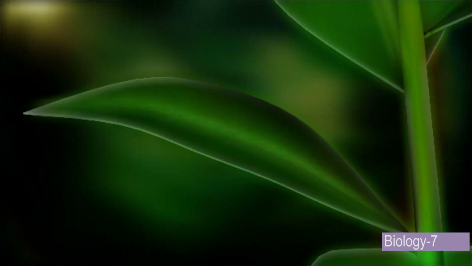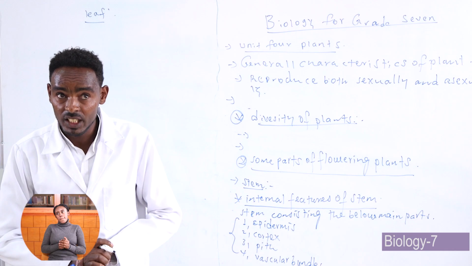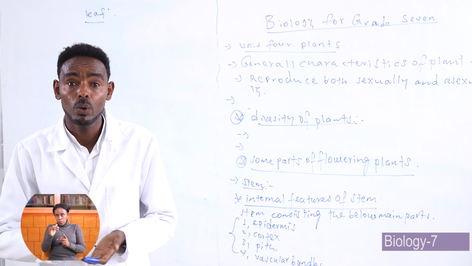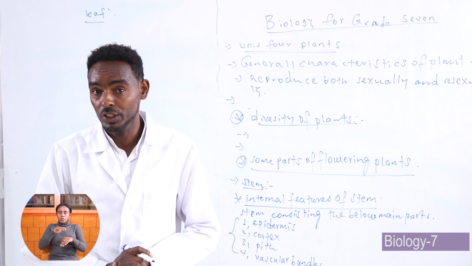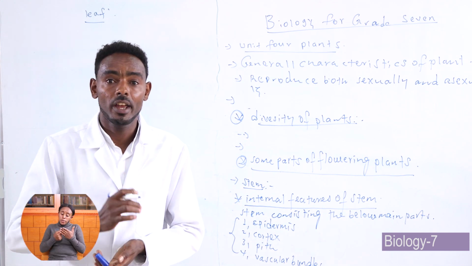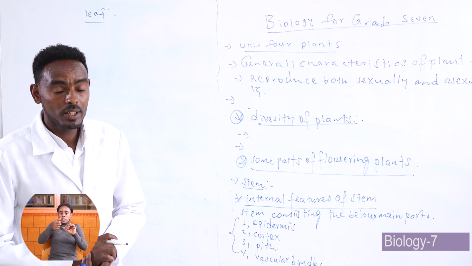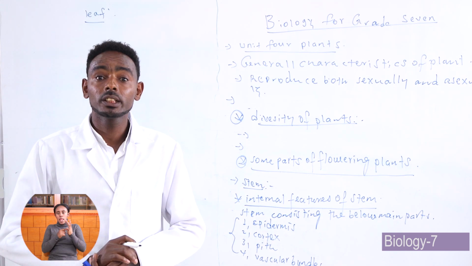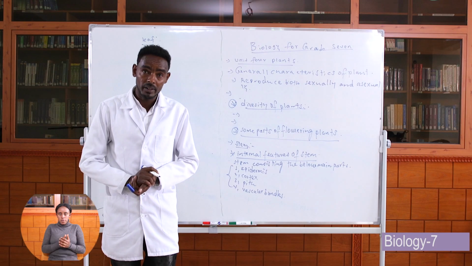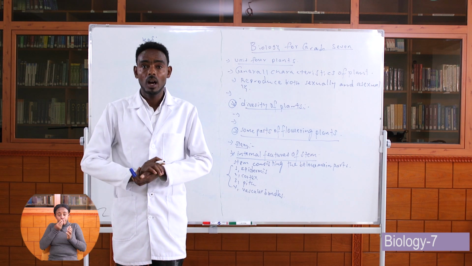The process by which organisms take in gas is called inhalation, and the process by which they give out a gas is called exhalation. So a plant does this process by its leaf. Leaf is a site of gas exchange. Another one is that the leaf is used for storing excess food. If you remember, we eat cabbage, it is a leaf.